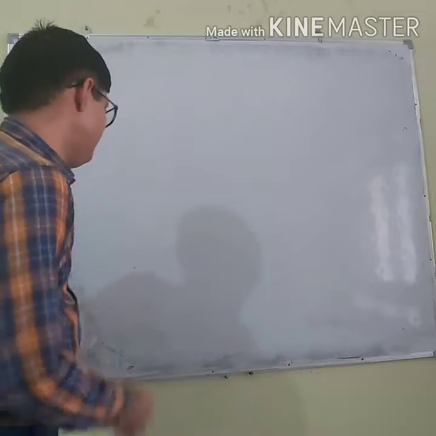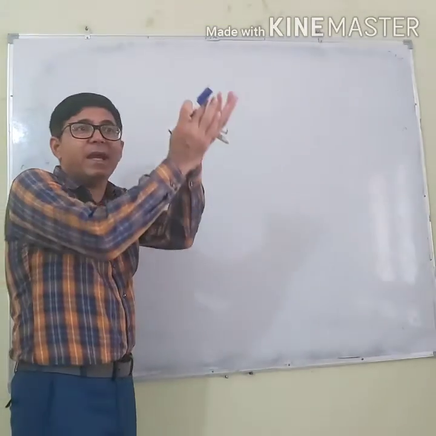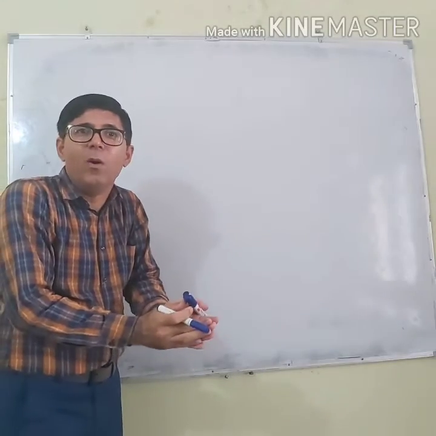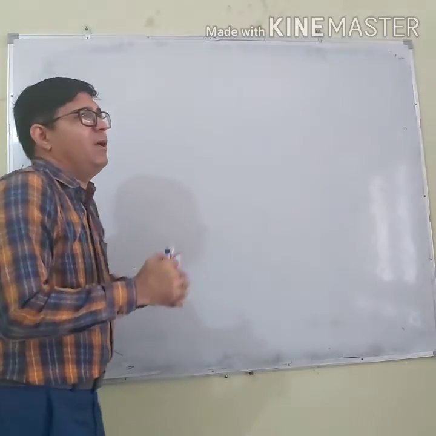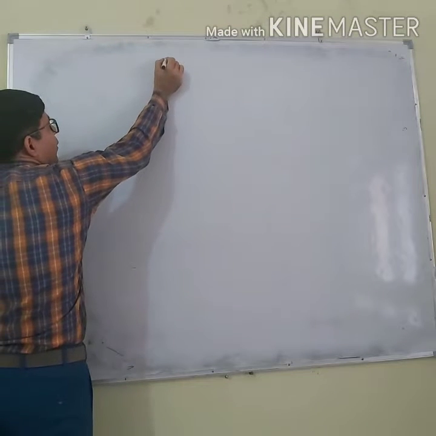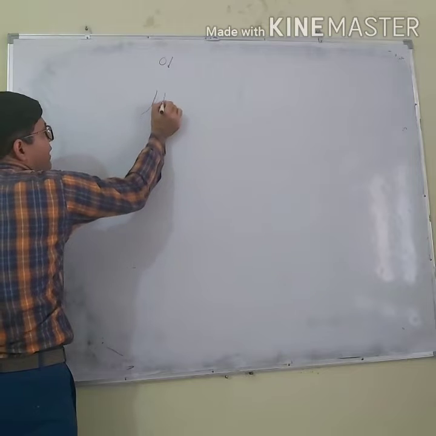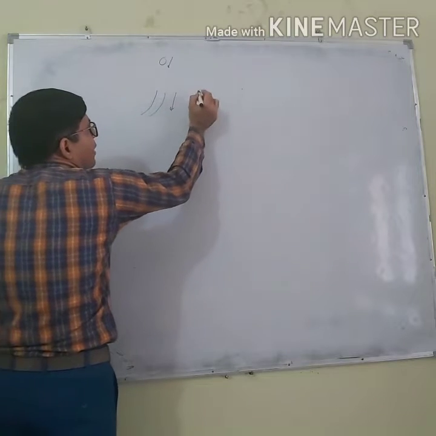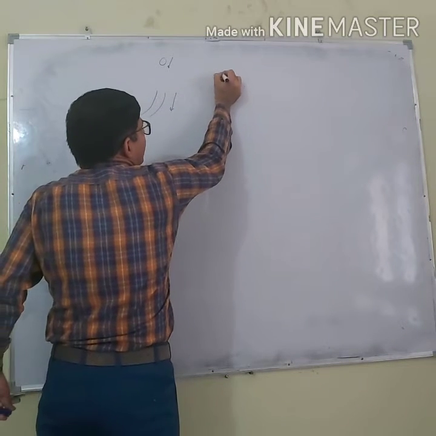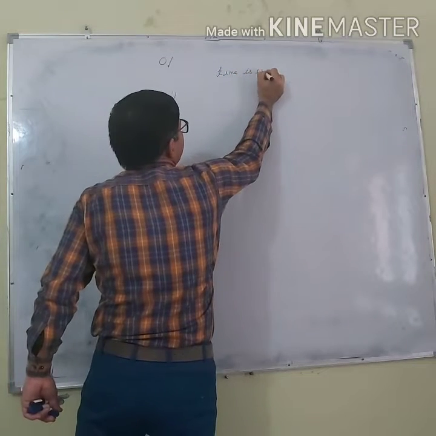Let me explain this. In the same way, a cricketer while catching a ball lowers his hand. What is the need? When a person lowers his hand, time is increased.